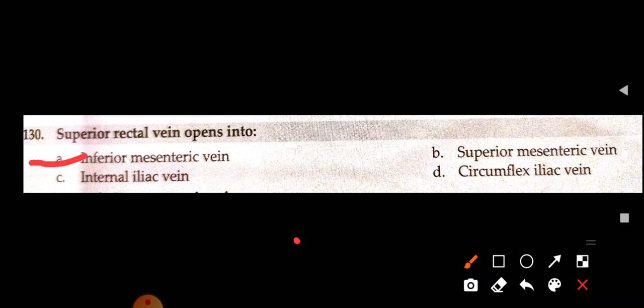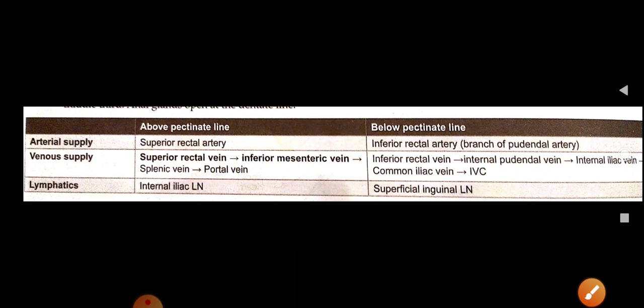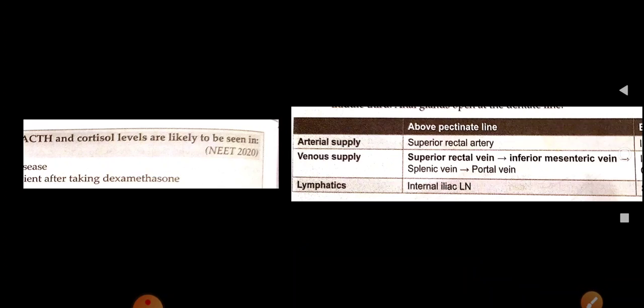So inferior mesenteric vein, superior rectal vein drains into inferior mesenteric vein. So here is the explanation. Inferior rectal vein drains into internal pudendal vein, whereas superior rectal vein drains into inferior mesenteric vein.